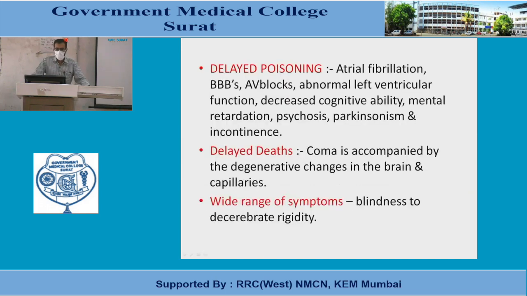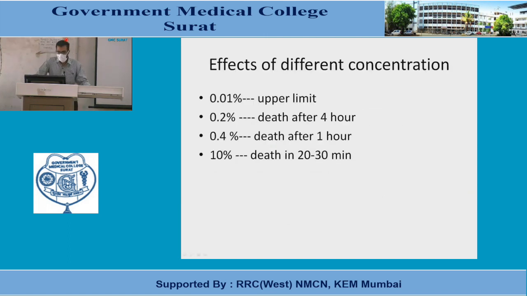Delayed poisoning: there will be atrial fibrillation, AV block, blood-brain barrier damage, abnormal left ventricular function, decreased cognitive activity, mental retardation, psychosis, Parkinsonism may occur, and incontinence will be observed. Delayed death: coma will be accompanied by degenerative changes in the brain and the capillaries. There is a wide range of symptoms, from blindness to decerebrate rigidity also.